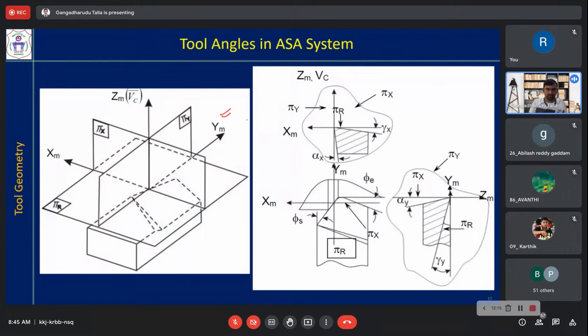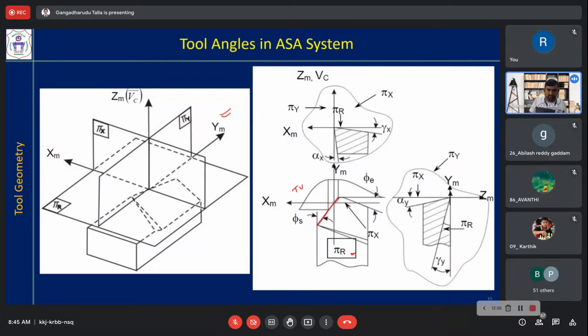This is the figure we have seen previously. Now concentrate on this top view. The plane of projection is pi r. You are projecting everything on the pi r plane. So as I told you, xm, ym are there. Now you see this angle.